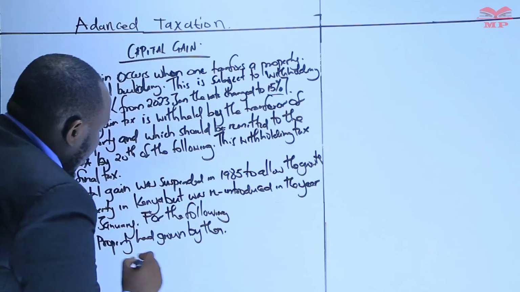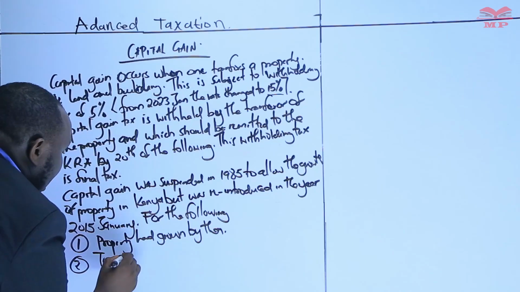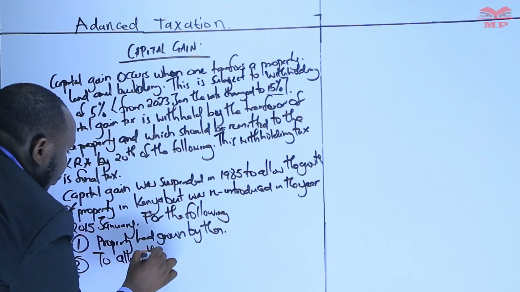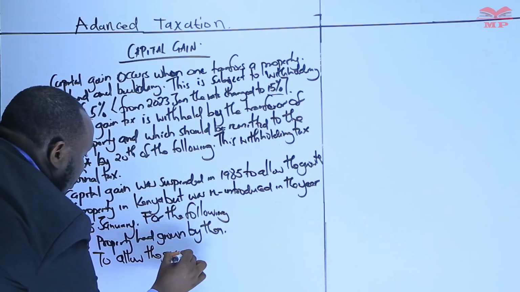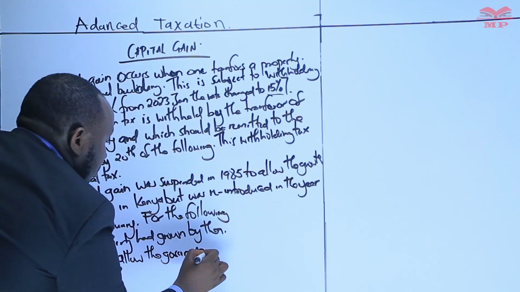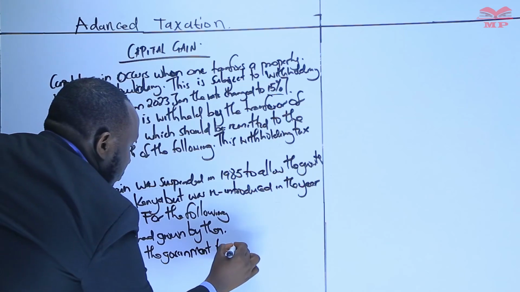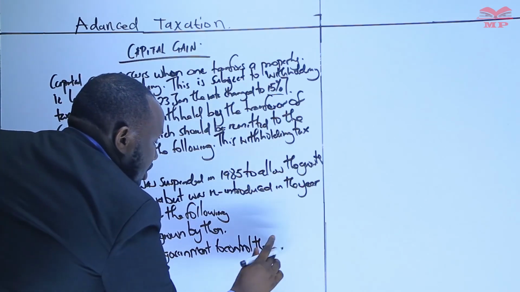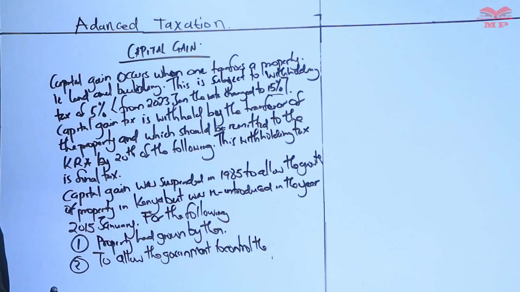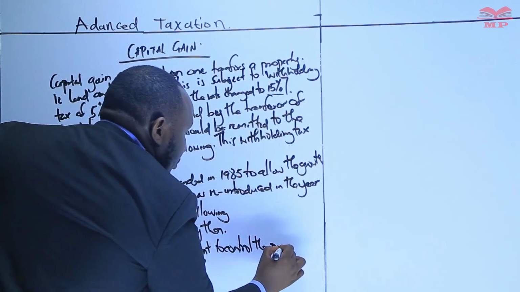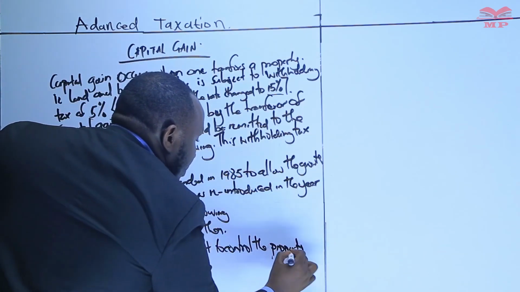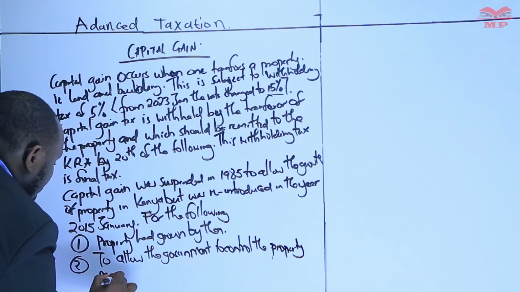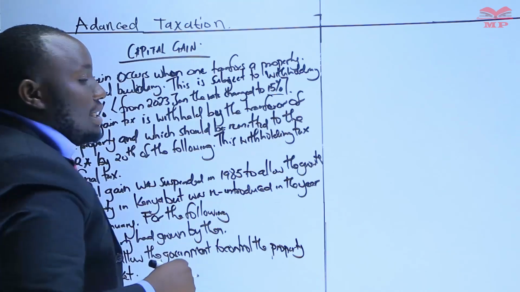Second, to allow the government to control the property market. That is why it was reintroduced.